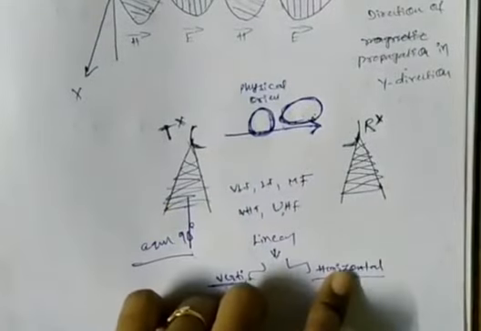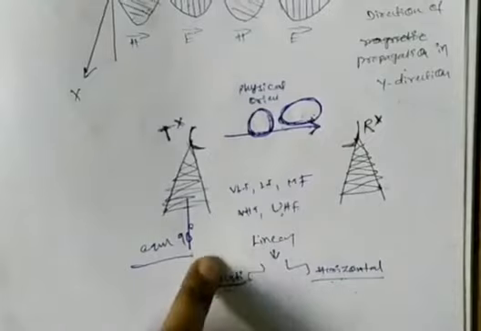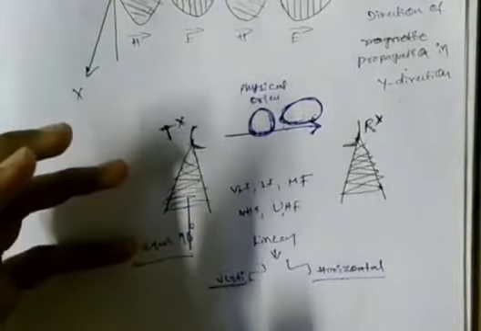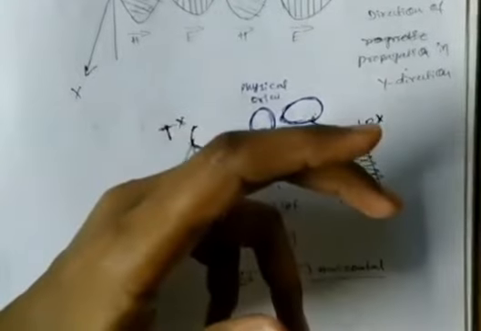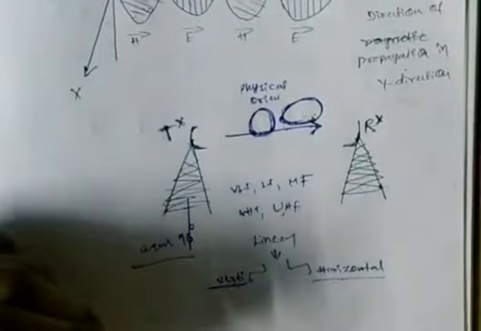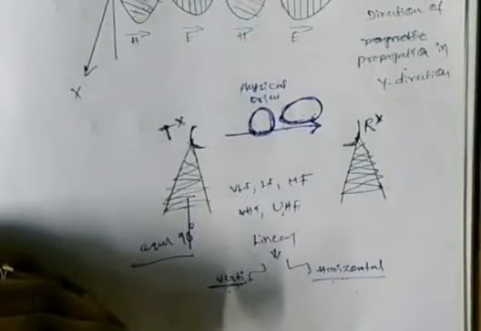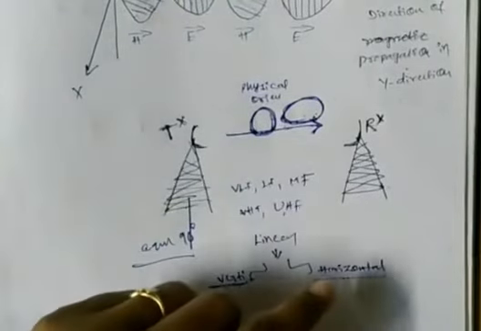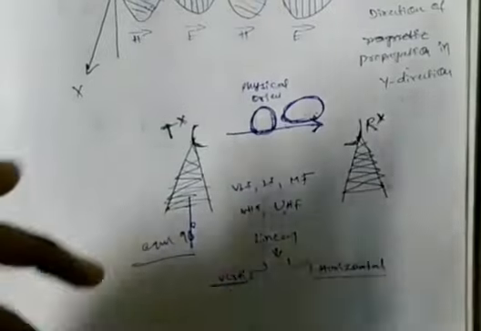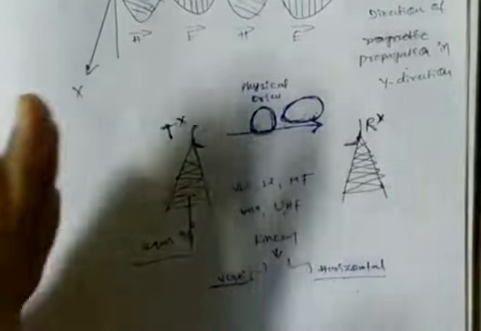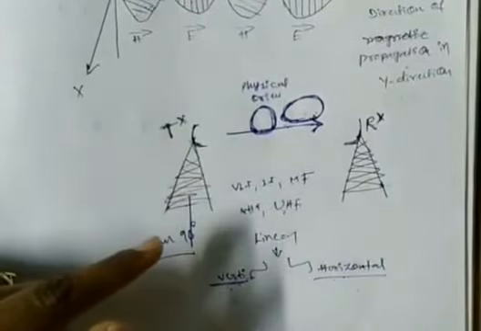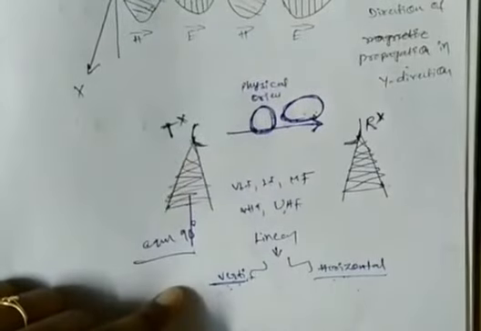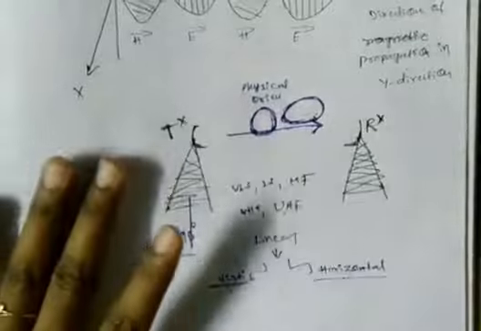polarization and horizontal polarization. Vertical polarization is when the electric field lies in the vertical plane, and when the electric field lies in the horizontal plane, that is known as horizontal polarization. These vertical and horizontal polarizations mainly depend on the antenna. In the vertical antenna, vertical polarization exists. In the horizontal antenna, horizontal polarization exists. This is about linear polarization.